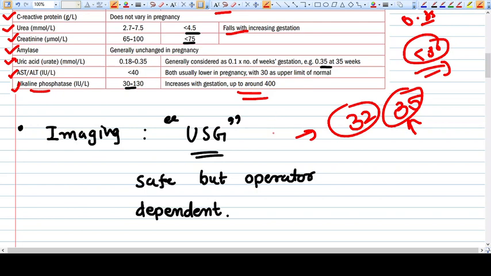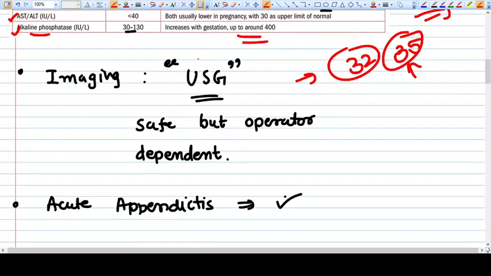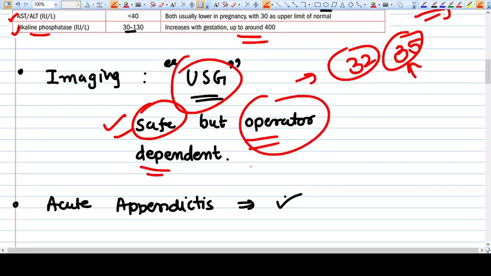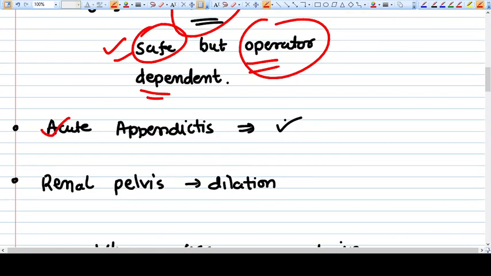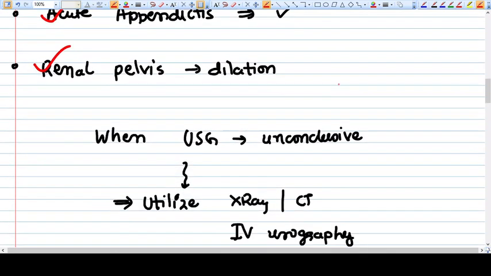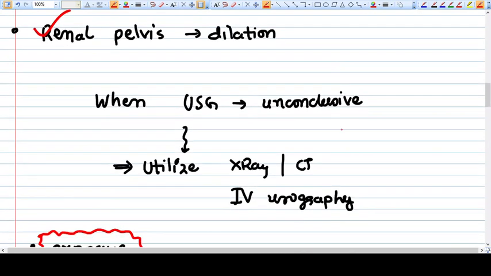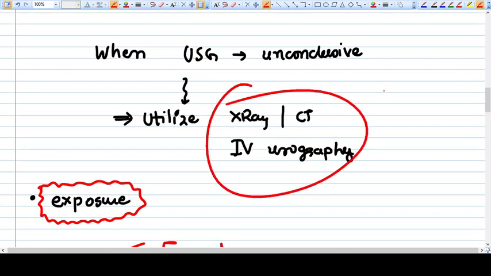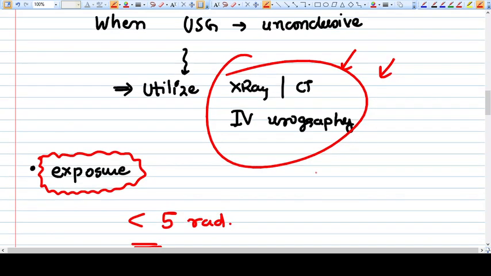Now comes the imaging. Ultrasound is a very important and handy investigation in obstetrics, as it is considered safe for the baby, but it is operator dependent. Many things like acute appendicitis and renal pelvis dilation can be diagnosed by ultrasound, but sometimes you need more imaging modalities when the USG is inconclusive. When we decide to go for ionizing radiation modalities like X-ray, CT scan and IV urography, we are very concerned about the radiation exposure to the baby.